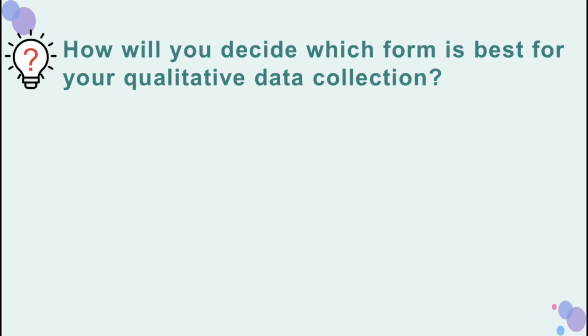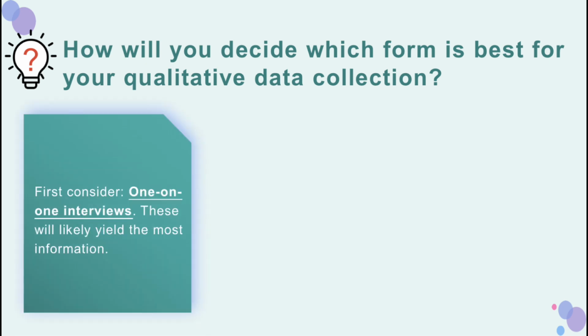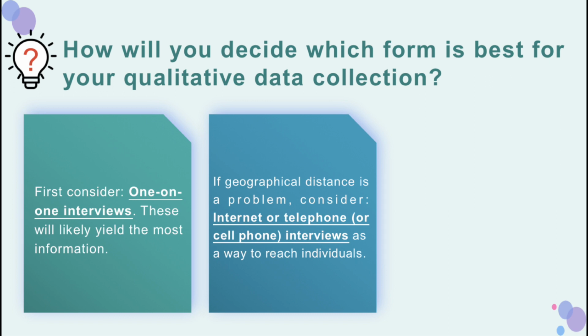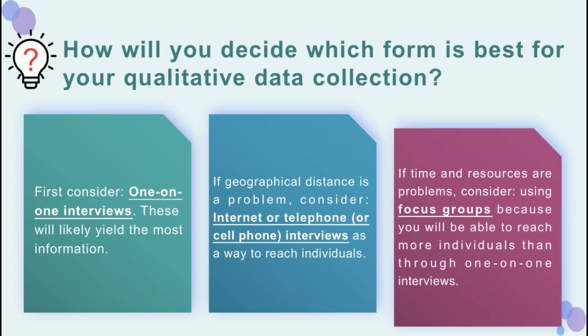Then how will you decide which form is best for your qualitative data collection? Firstly, consider one-on-one interviews. This will likely yield the most information, making them a top choice for many researchers. But what if your participants are spread out geographically? That's where internet or telephone interviews come into play. They bridge the distance and ensure you will capture valuable data.